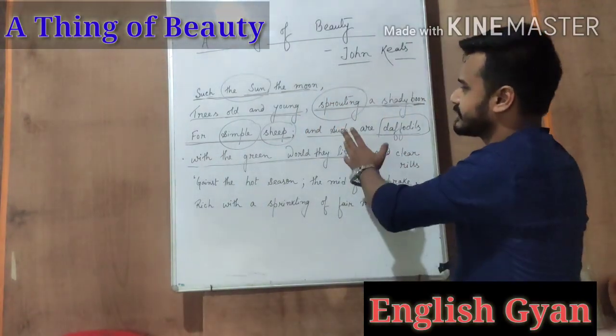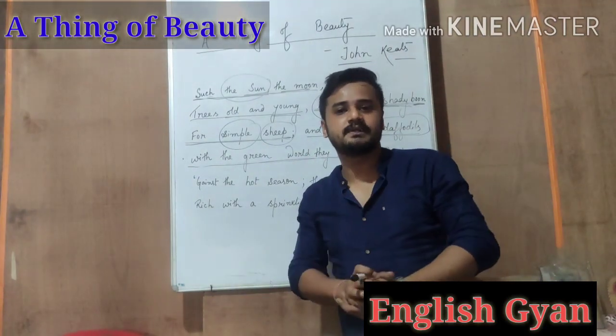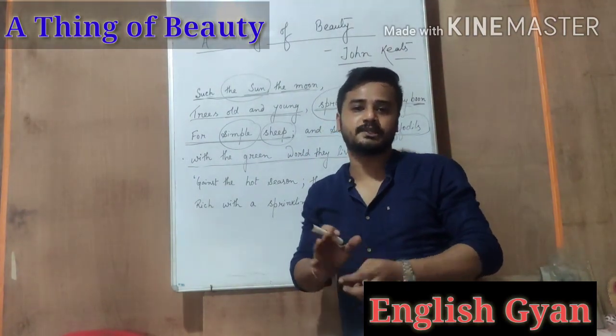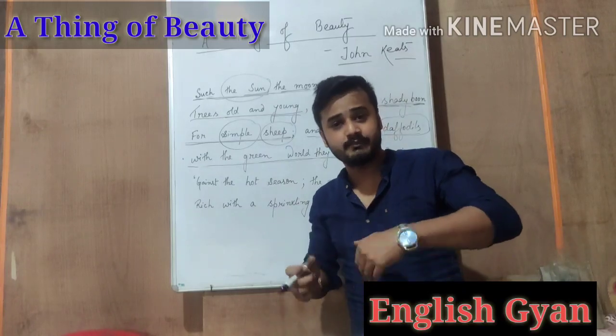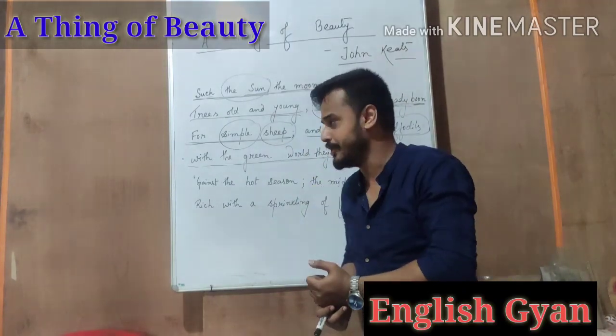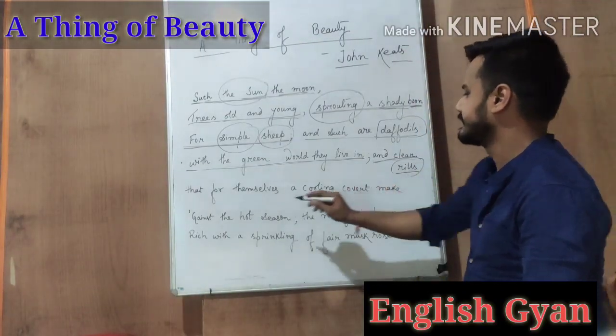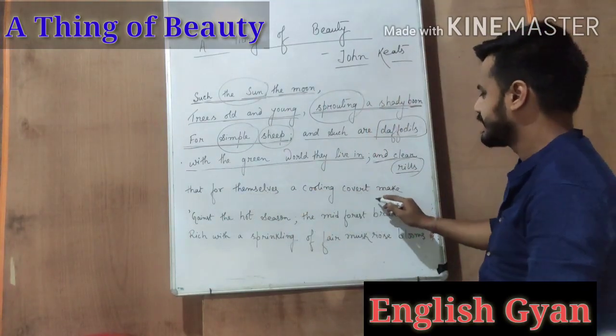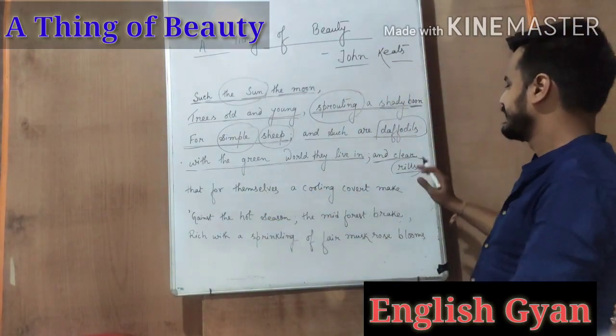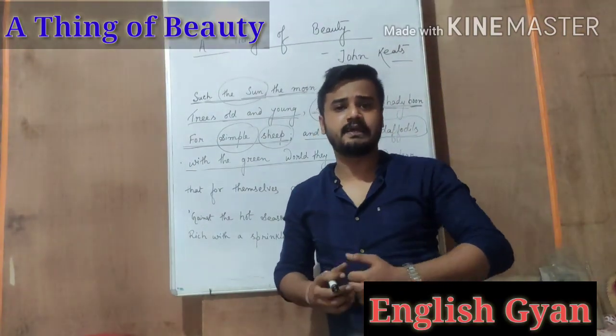So this is what he mentions. He is actually mentioning those things which are beautiful and those things which are present in nature and which can be considered to be beautiful. And he also says, "and clear rills that for themselves a cooling covert make against the hot season." He now tells us about the clear rills.